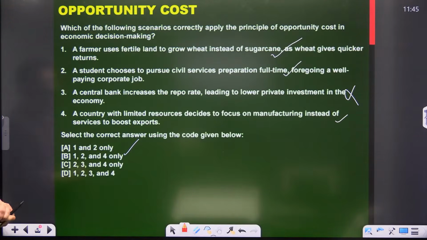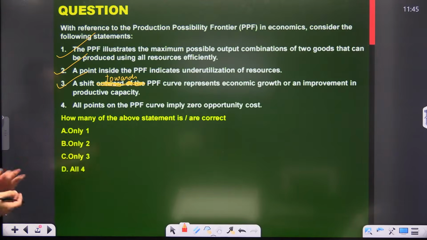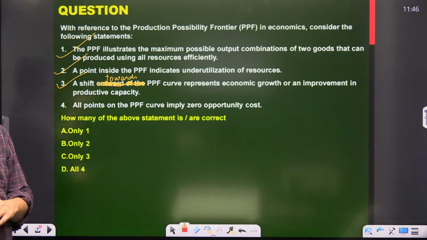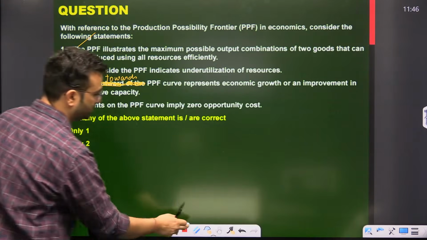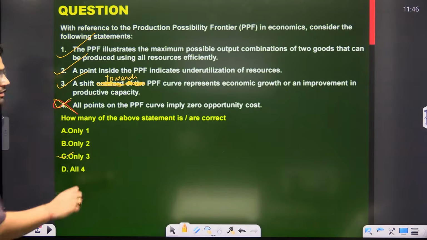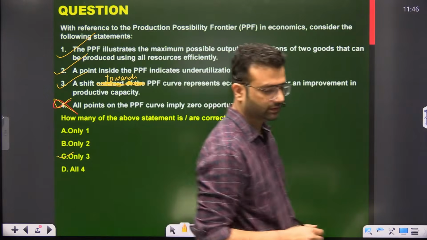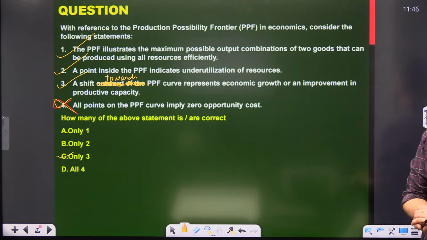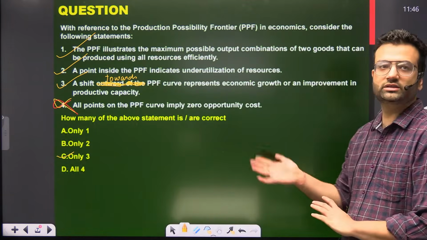Fourth, all points on the PPF curve imply zero opportunity cost. No, opportunity cost is there. If you are producing, suppose, 60 pens, then you are foregoing 40 pens also. So this is a wrong statement. Fourth is the wrong one. So statements 1, 2 and 3, three statements here are correct. C is the right answer. Is it clear to all of you, friends?